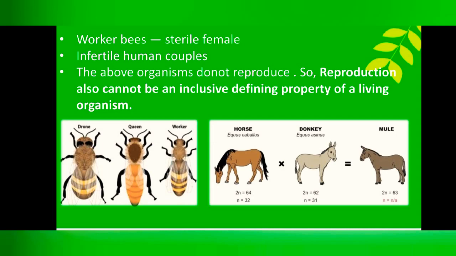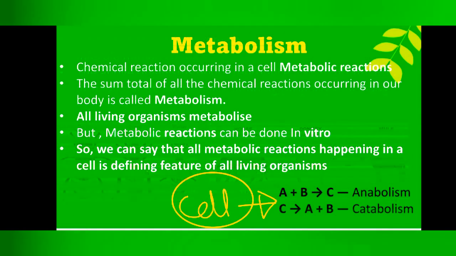Let's go for our next feature, metabolism. We know that our whole body is made up of cells. In every cell, there are many reactions going on continuously. The chemical reactions that occur in a cell are called metabolic reactions. And what is metabolism? Metabolism is the sum total of all metabolic reactions occurring in every cell of our whole body. Did you understand the difference?